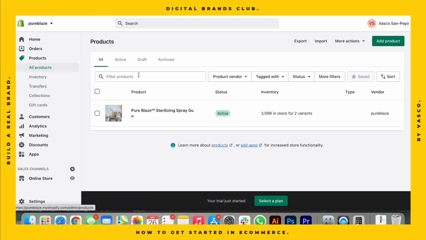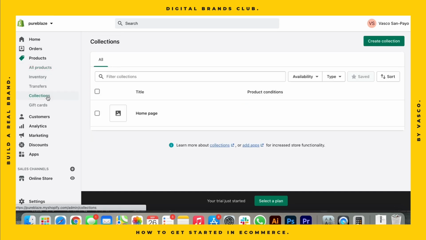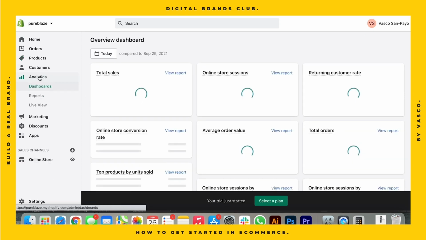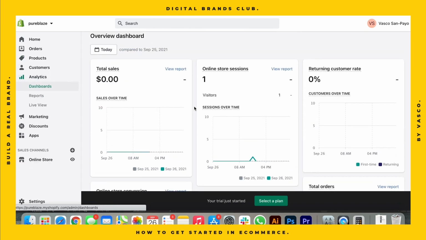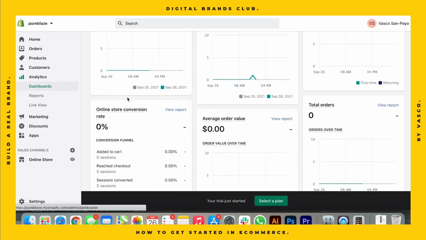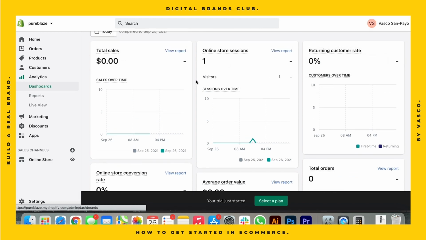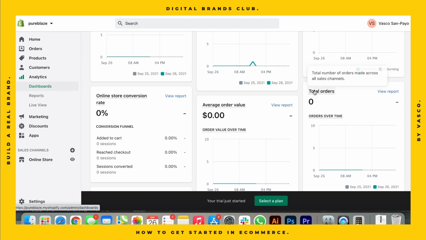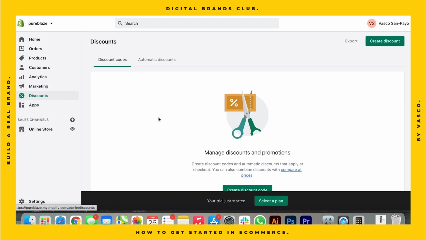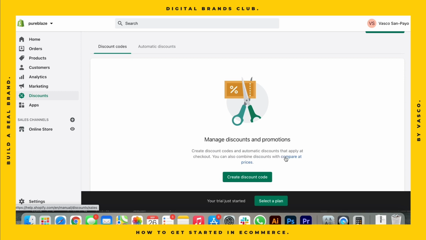Then in this section we have the products. We have the section of the collections, where we can create collections. Right now, we currently have the homepage collection. Then the analytics, where you're going to see the total amount of sales on the store and everything. You can see the online conversion rate, the number of visitors, the returning customer rate, the average order value and everything. You can create discounts too in this section, where you can create discount codes to give to your customers to create better engagement in the store and to get orders faster. Creating discounts is a really good way to do that.